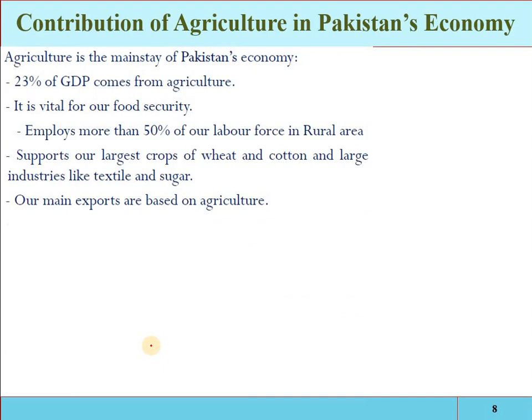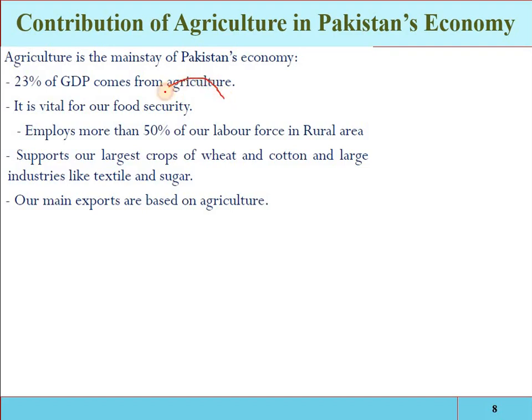See, as we know, Pakistan is an agricultural country, and 23% of the gross domestic product of the country depends on agriculture. Also, we have discussed in the previous part of this tutorial that by 2050, 60% more food will be required than the current requirement. So we have to develop and improve the agricultural sector.